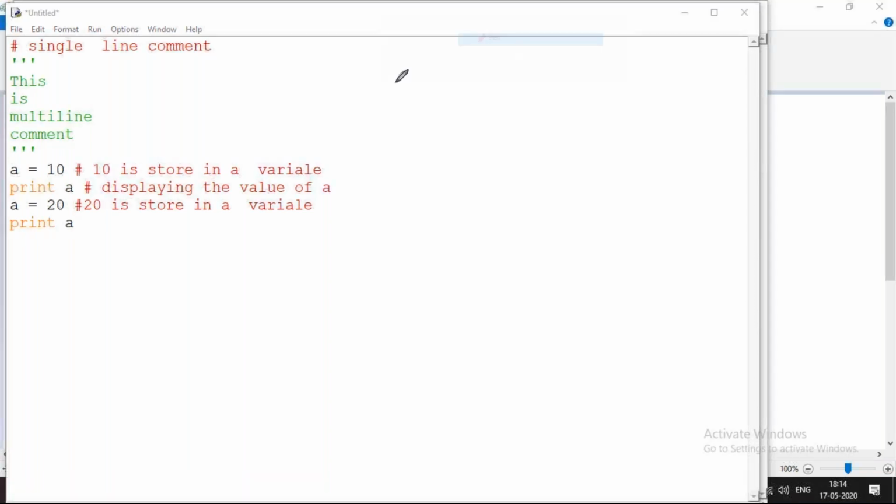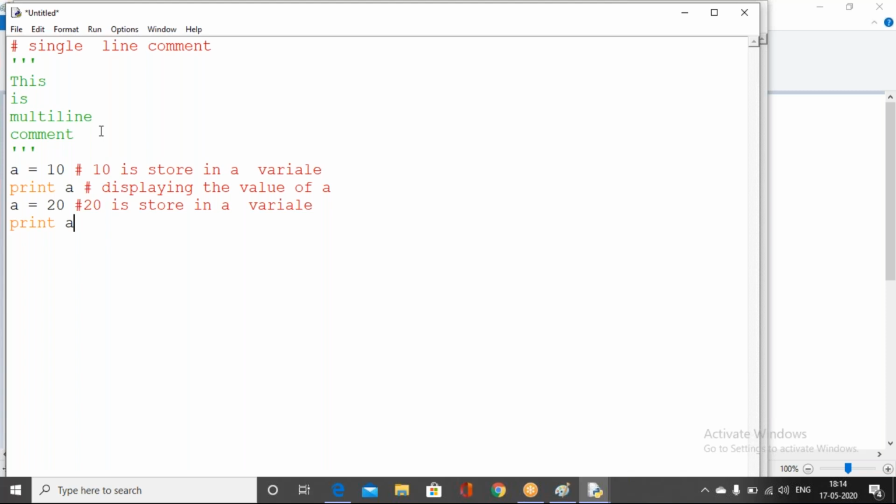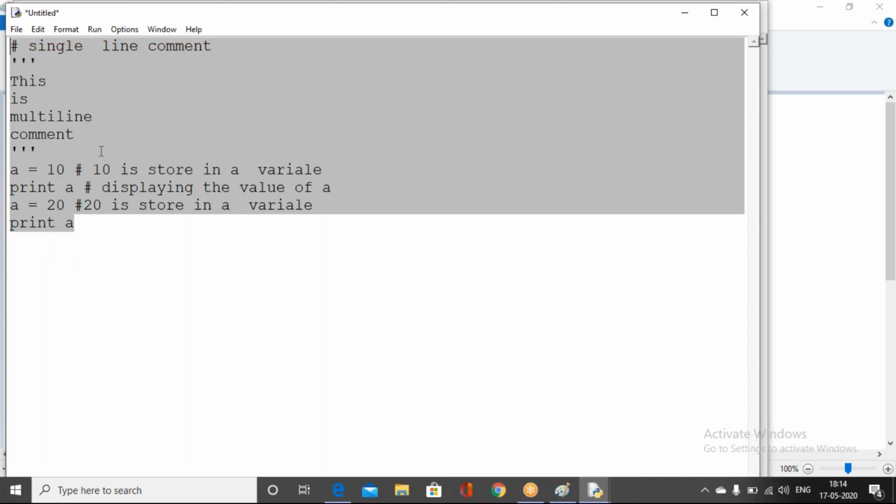These four are statements, which are executable. These others are comments, which cannot be executed, and after a statement we can also write a comment. Comments are used for documenting each and every thing within a program. This is the way you should write the program.